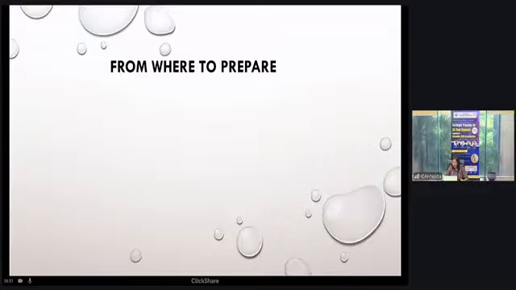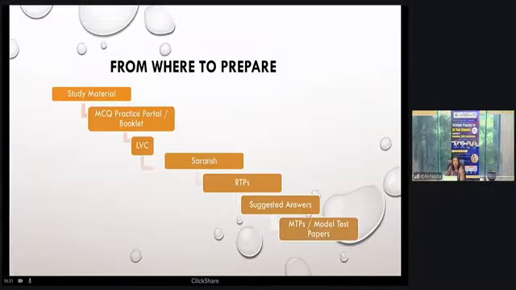Now, from where to prepare? Okay, students, since we are about to reach our 5 o'clock timing, I'll be quick in explaining from where to prepare. Otherwise, we'll cover it in the BOS for Success session also, which will be in the month of September. Study material, and the MCQ practice portal, which is a practice dashboard: once you log into your BOS knowledge portal, you will find one tab on the MCQ paper practice portal.